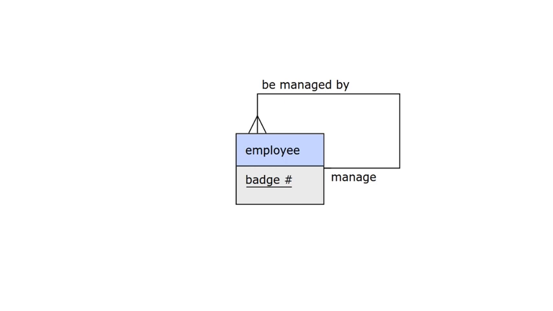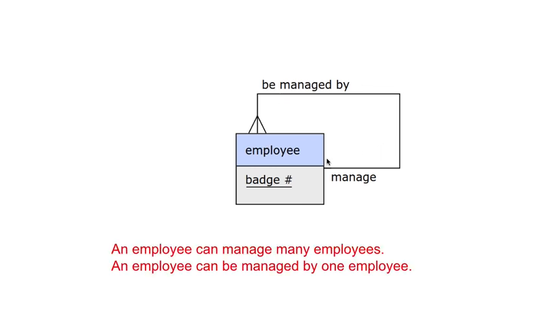We read it exactly the same way as a normal relationship. We choose a label, follow the path of the relationship, and look for a chicken foot at the end of the path. An employee can manage many employees. An employee can be managed by one employee. Here are those statements written out. This is a one-many reflexive relationship, which is the most common type of reflexive relationship.